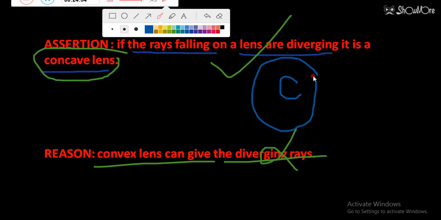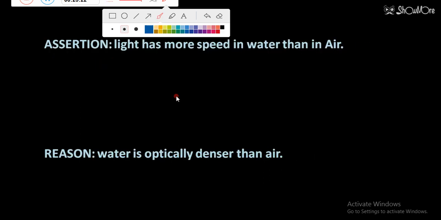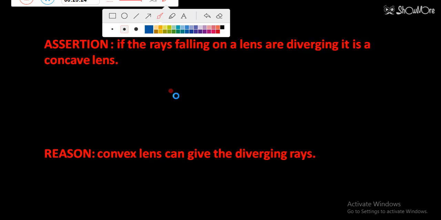Assertion is true, but the reason is false. This was question number 10, but I think it is a repeated one. So you can note down, if he writes concave lens here, then both will be correct, and it will be the correct explanation also. So questions are changing depending on the question statement, and your answers will also change. So this was question number 10, but I think this was a repeated question.